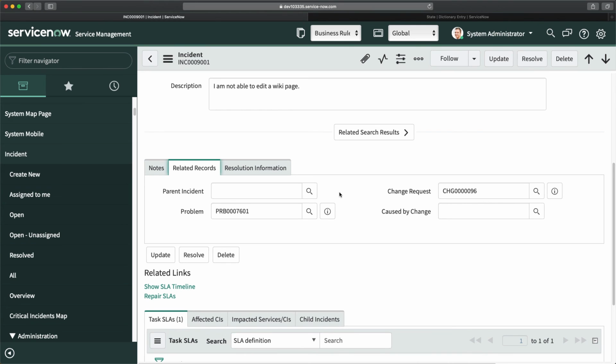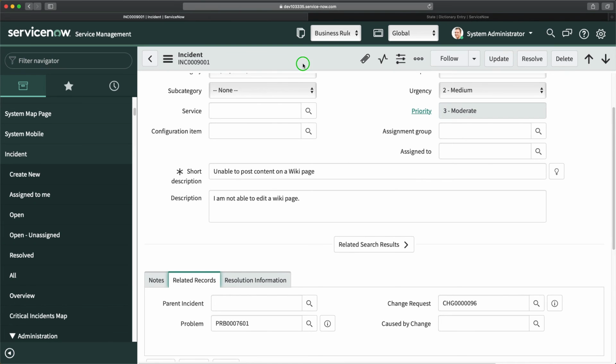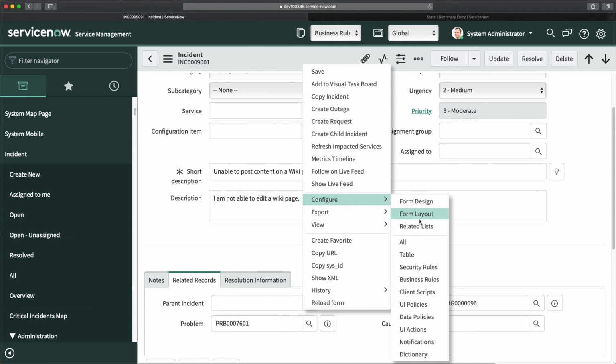Now you can see that we were able to achieve this functionality without writing script. But if you want to achieve this kind of functionality with a script, you just need to go to advanced tab. You have to enable it. You have to write a script. You have to basically do glide record. You have to search for that particular change record, and then you have to check whether the value is closed completed 3 or not. If the value is not 3, in that case you can just abort the action with the script as well. So this is how you can achieve this kind of functionality if you get this kind of requirement from your customer or clients. So this was scenario 4.